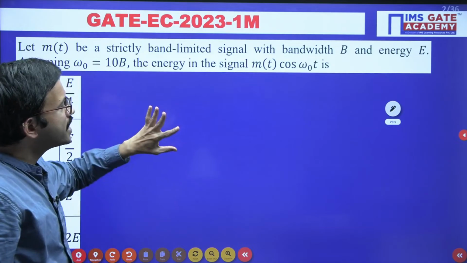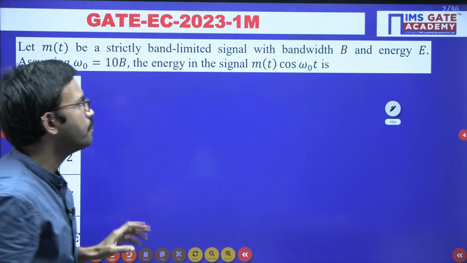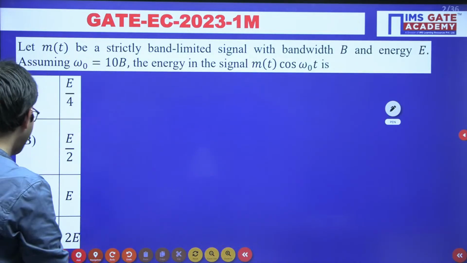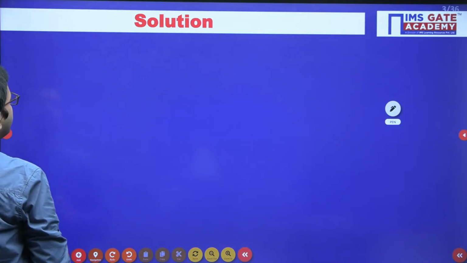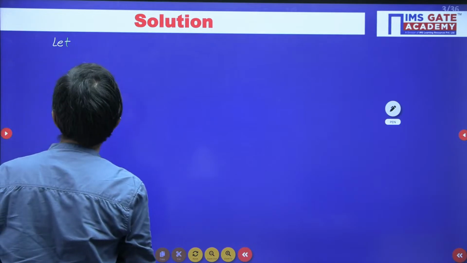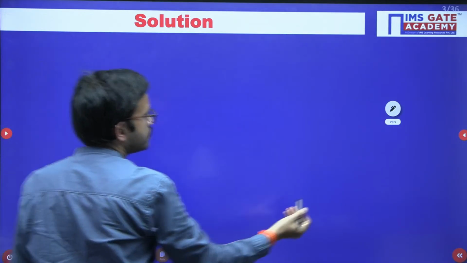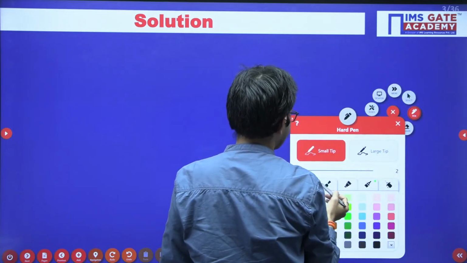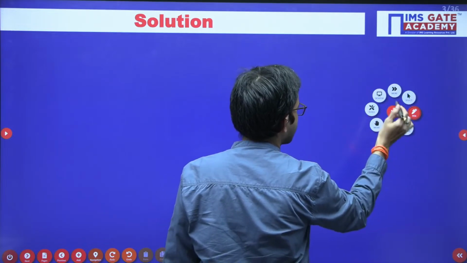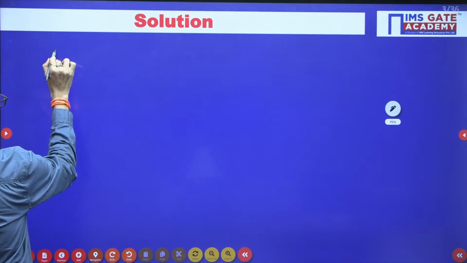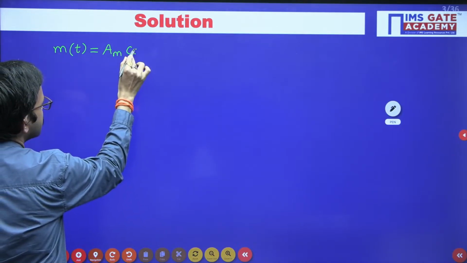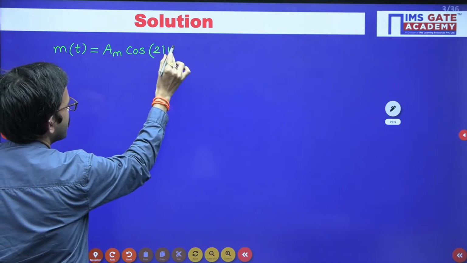Okay. So you can consider any band limited signal spectrum by considering bandwidth as B. But for easy understanding, for the timing I will assume m of t as Am cos 2 pi fm t.